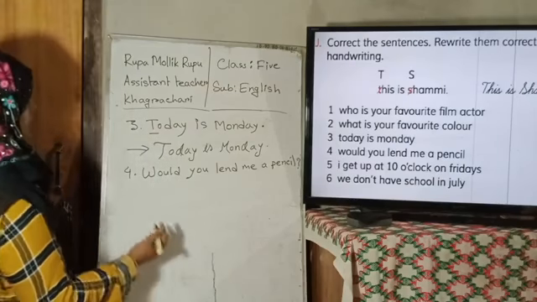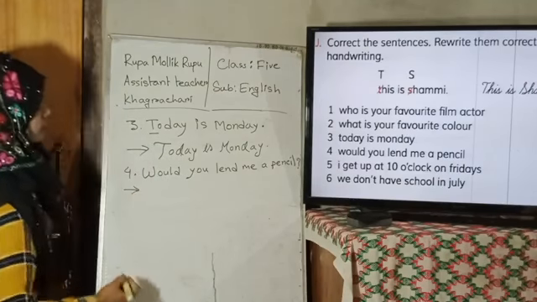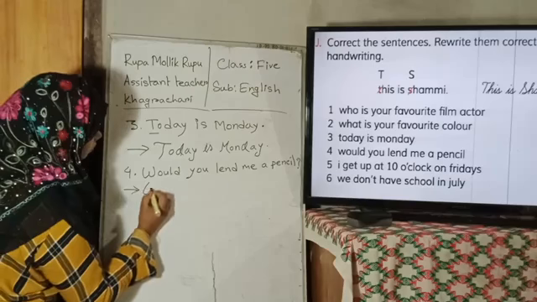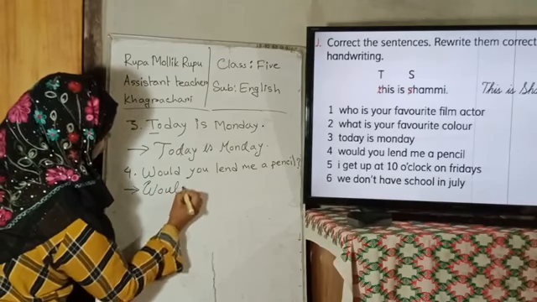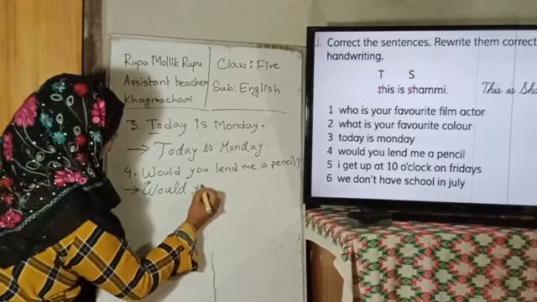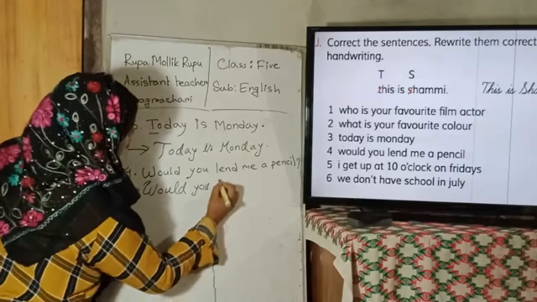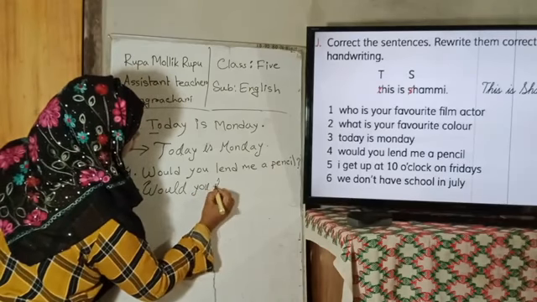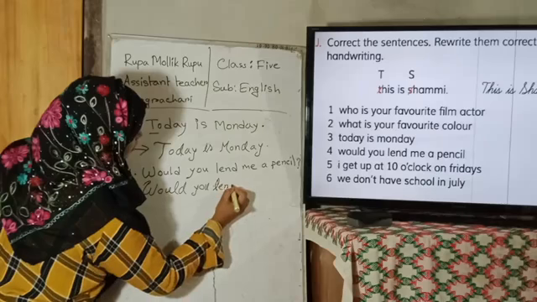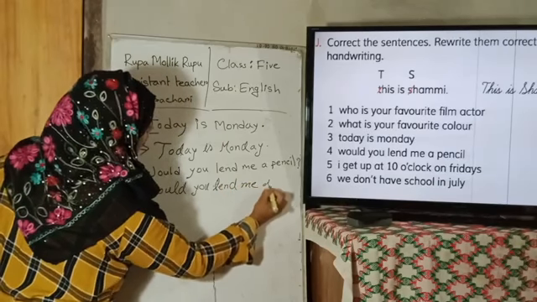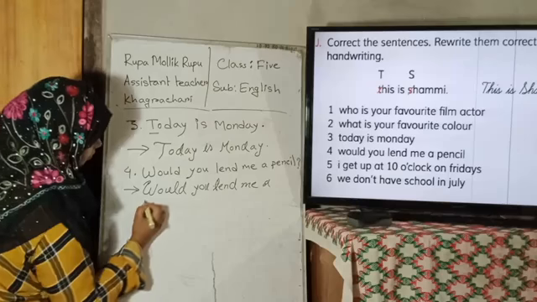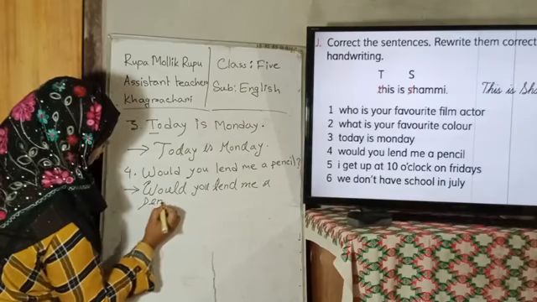Okay. Now I like to write it in cursive way. Would you lend me a pencil?